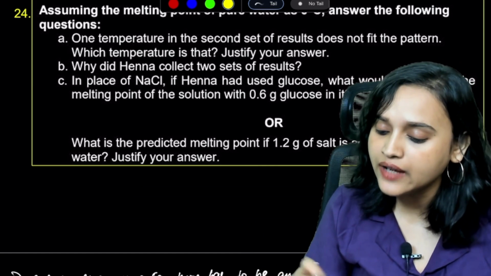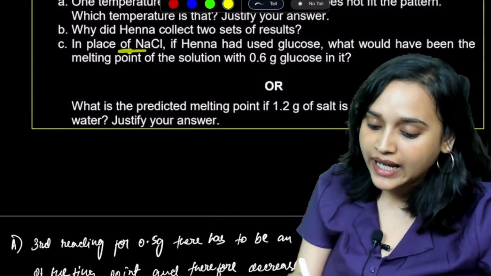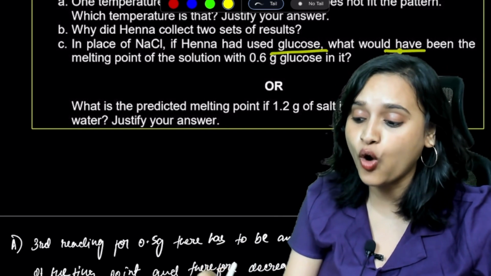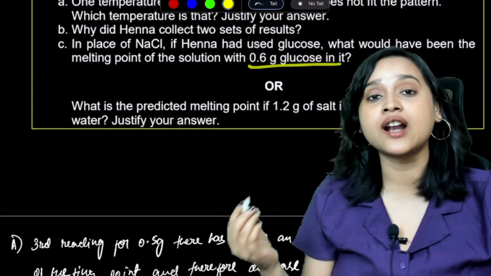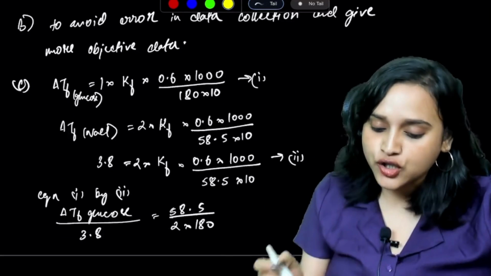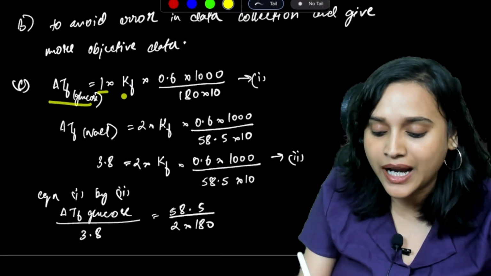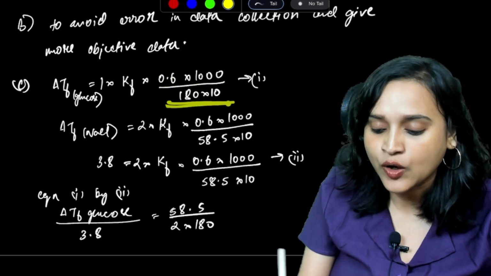Sorry, my iPad got disconnected. The question was: instead of NaCl, if Henna had used glucose, what would have been the melting point of the solution with 0.6 gram glucose in it? So, what do we have to do? Delta Tf of glucose is 1 multiplied with Kf multiplied with 0.6 multiplied with 1000 divided by 180 into 10.